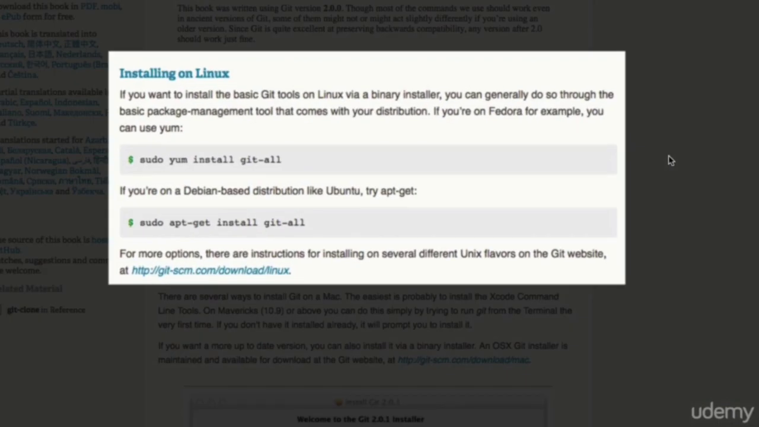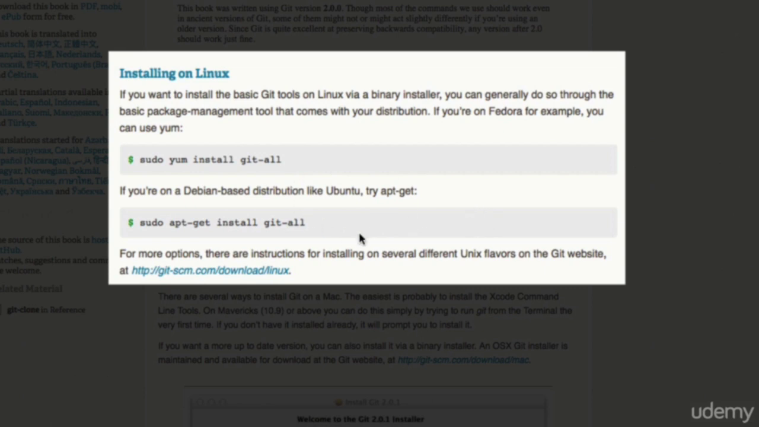Installing Git on Linux is actually very simple. You can do so via a binary installer like we've done for the Mac, which downloads an archive and then you can install it by double-clicking on it, or you can more easily install it by using the package manager. If you're on Fedora or CentOS, you can use yum to install Git, and you would simply type sudo yum install git-all. If you're on a Debian-based distro like Ubuntu, you can type sudo apt-get install git-all, and that will install Git on your system. Depending on which system you're using, you only need to do one of these.